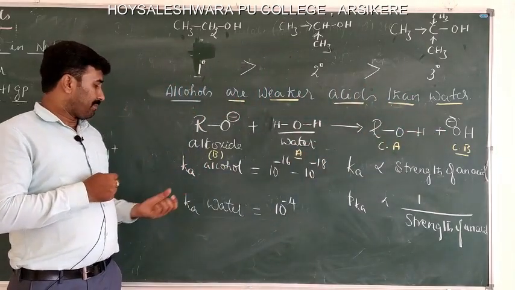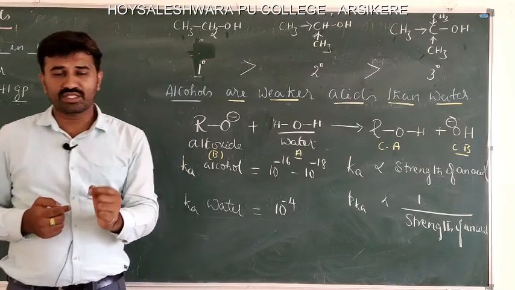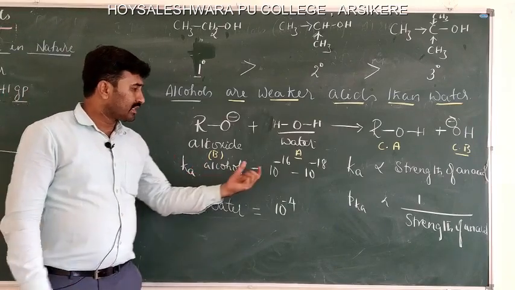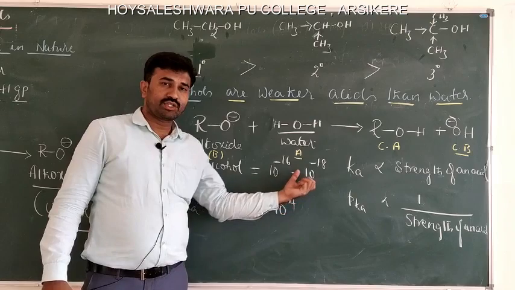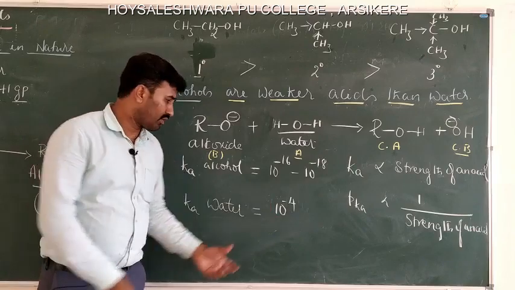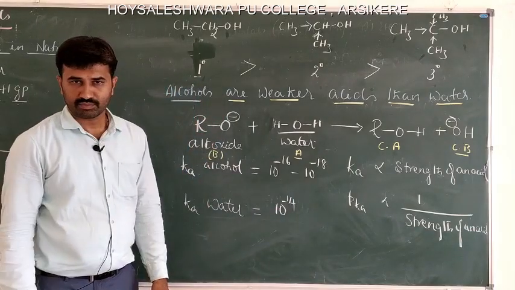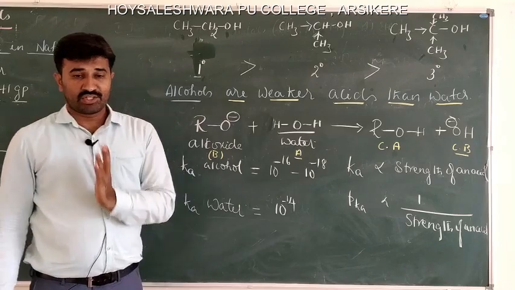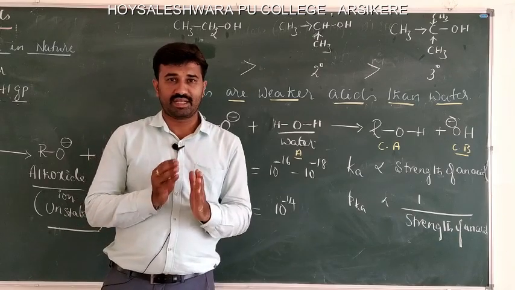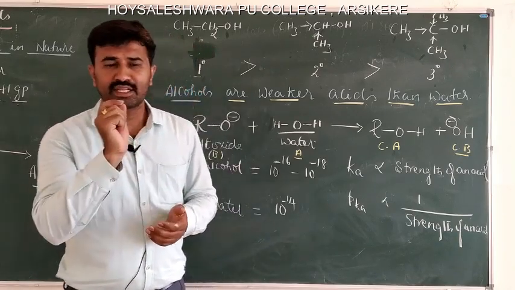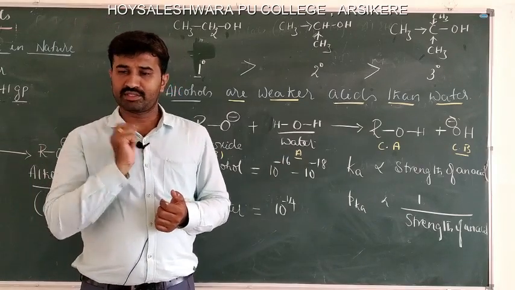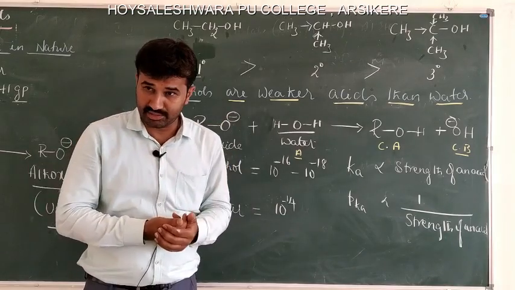Ka means the dissociation constant of an acid. Ka for alcohol lies between 10 to the power of minus 16 and 10 to the power of minus 18, and Ka for water, we know, is 10 to the power of minus 14. The relationship between the strength of an acid and its dissociation constant is that Ka is directly proportional to the strength of an acid. Lower the Ka value, lower is the strength. Higher the Ka value, higher is the strength.